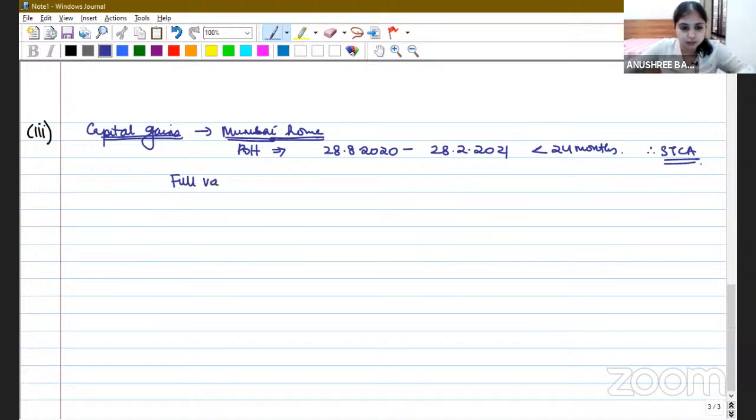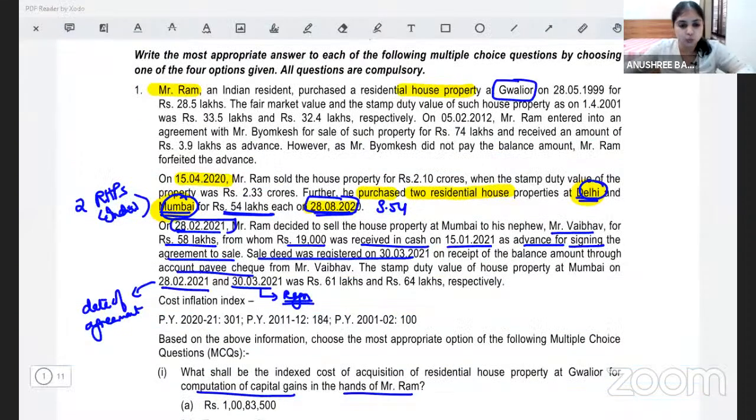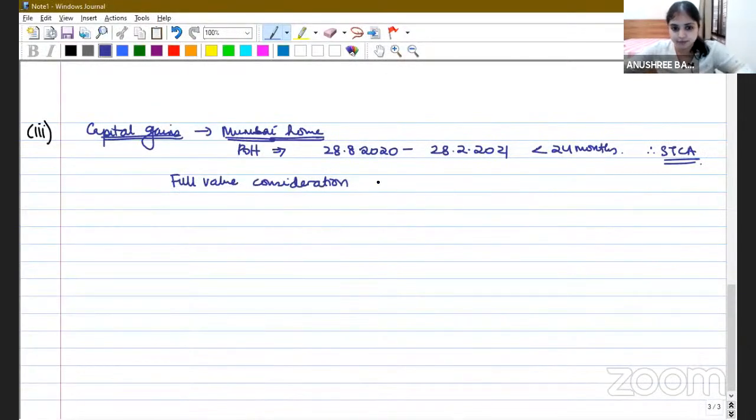We will start with the full value consideration. Now, what is the full value consideration? At what amount was the property sold? The property was sold for 58 lakh rupees. All right. But then they've also given us SDV. So again, which section strikes your mind? Immovable property SDV is given. Obviously, section 50C will strike your mind. 50C says, see what is 110% of FVC. So here we'll have to apply section 50C.